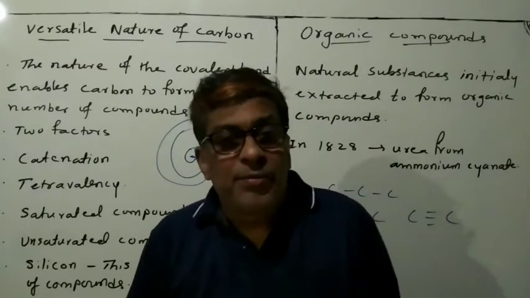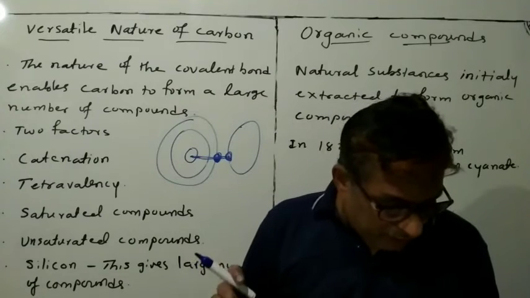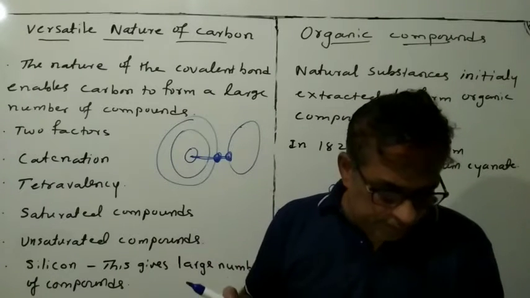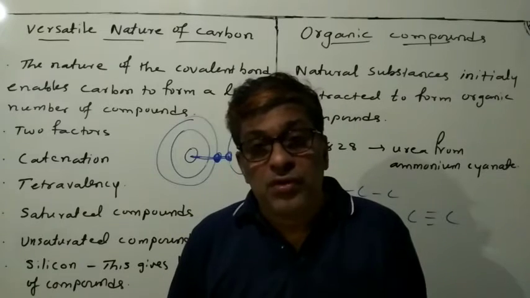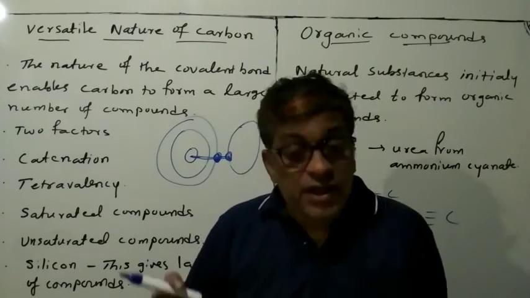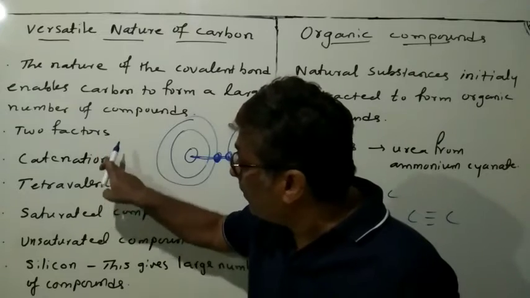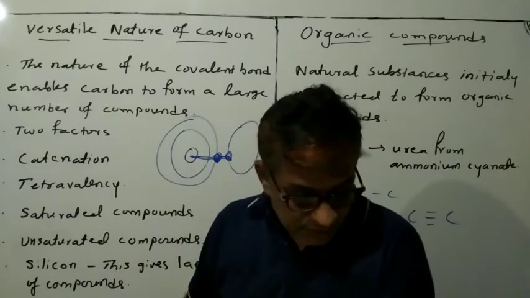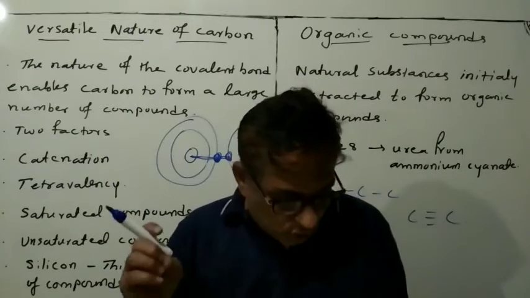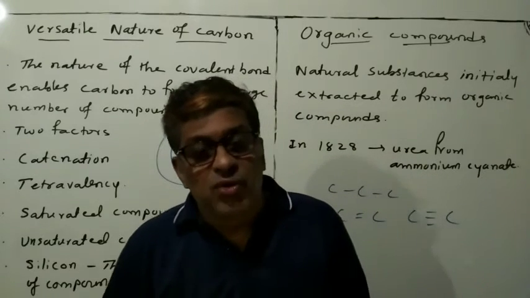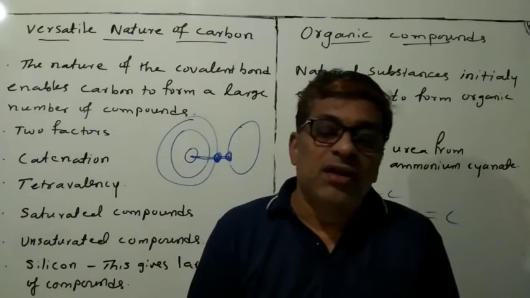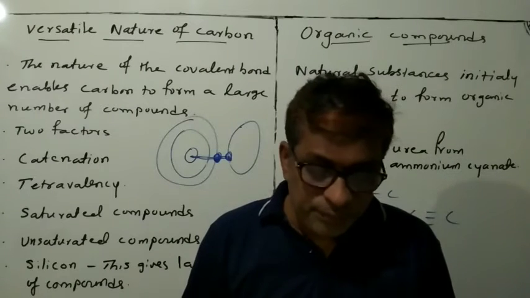Sometimes the question is asked: why does carbon make a large number of compounds? The reasons are catenation, tetravalency, and strong bond formation due to the small size. These are the reasons giving the benefit to carbon.